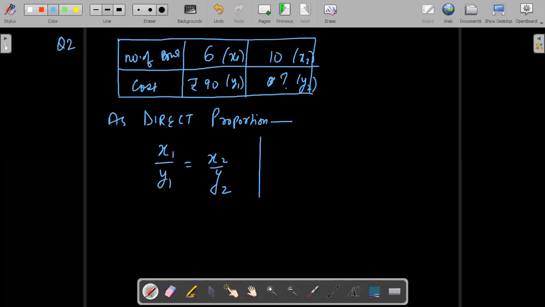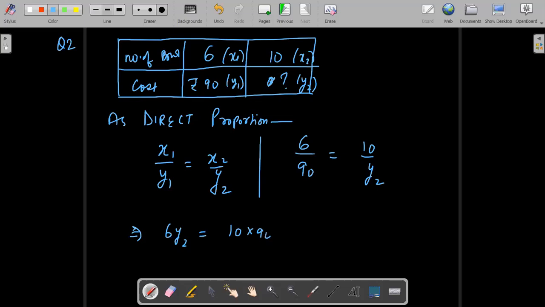Now let's put the values. We have 6 upon 90 is equal to 10 upon y2. So this y2 will go above and become 6y2 is equal to 10 into 90, and finally y2 will be equal to 10 into 90 upon 6. Yes, class? Any issue? Now just divide 6 and 90. 6 15s are 90, and 10 15s are 150. Answer is rupees 150. So class, this method is also very quick and simple.